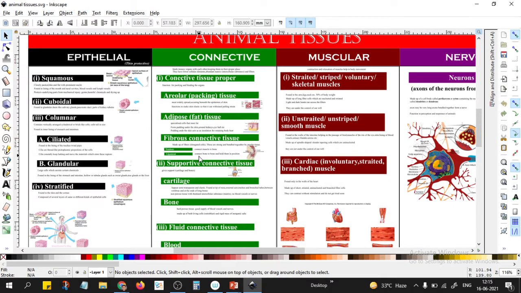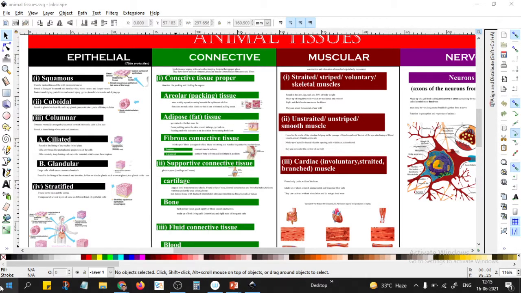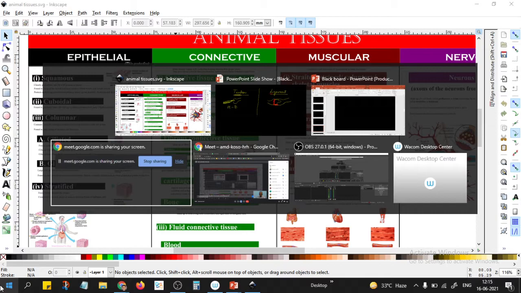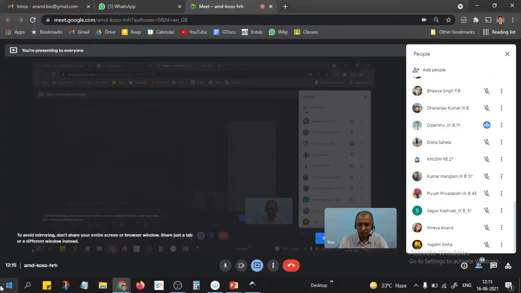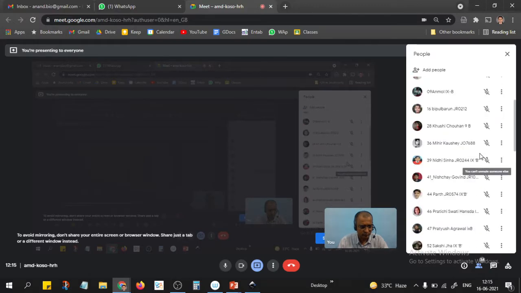Sir, one more doubt I have. In obesity, due to too much exercise and bodybuilding, we are removing adipose tissue, which is fat tissue. Then, as you said, that fat tissue is important for our